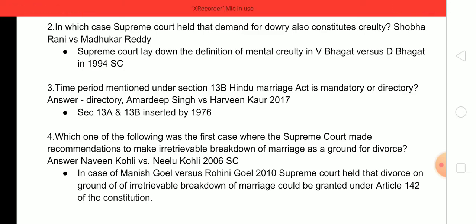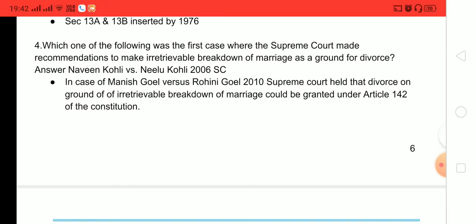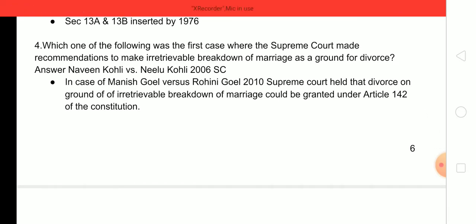Next question. Which one of the following was the first case where Supreme Court made a recommendation to make irretrievable breakdown of marriage a ground for divorce? Answer is Naveen Kohli versus Neelu Kohli, 2006 Supreme Court. In the case of Manish Goyal versus Rohini Goyal, 2010, Supreme Court held that divorce on the ground of irretrievable breakdown of marriage could be granted under Article 142 of the Constitution by the Supreme Court.